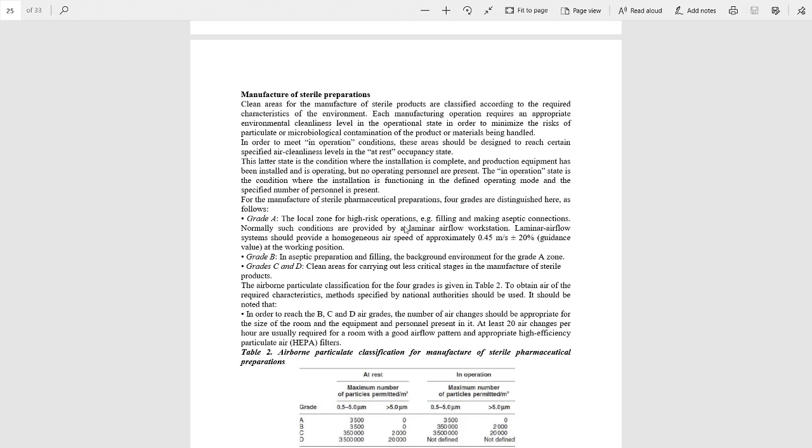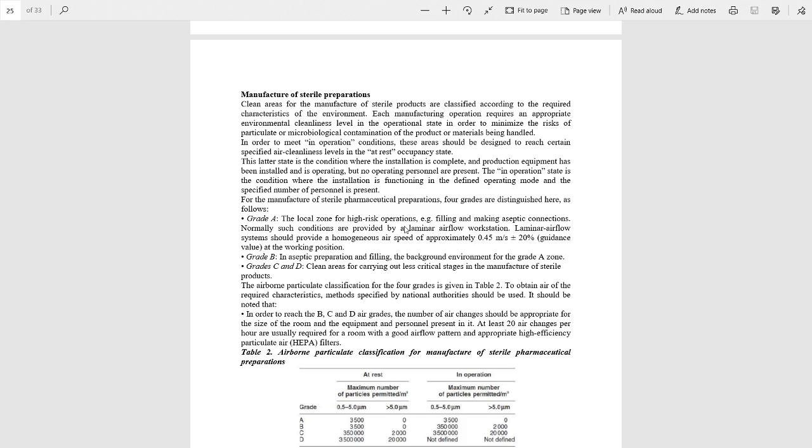Each manufacturing operation requires an appropriate environmental cleanliness level in the operational state in order to minimize the risk of particulate or microbiological contamination of the product or materials being handled. For the manufacture of sterile pharmaceutical preparations, four grades are distinguished. First is grade A, then grade B, grade C, and grade D.